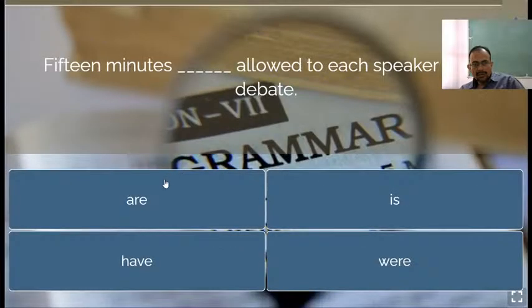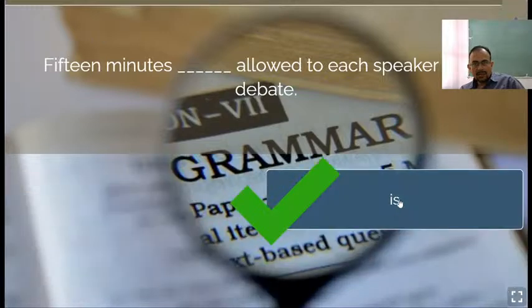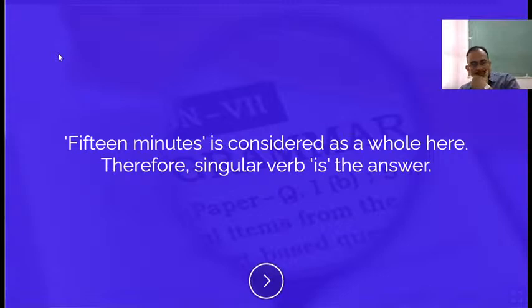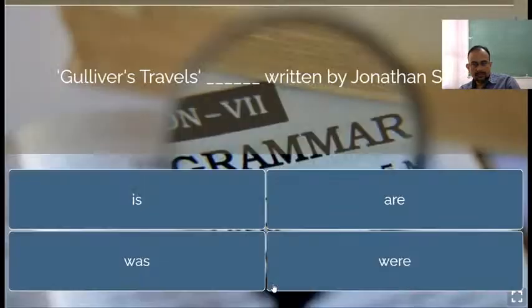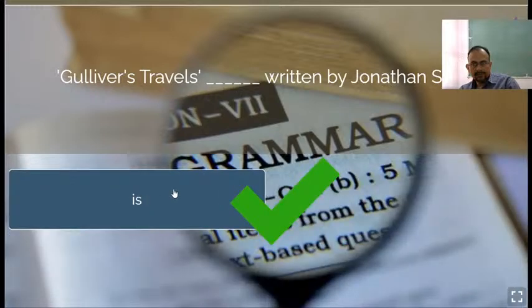Fifteen minutes is allowed to each speaker in the debate. Fifteen minutes is considered as a whole, therefore the singular verb is the answer. Gulliver's Travels is the name of the book, so is written by Jonathan Swift.